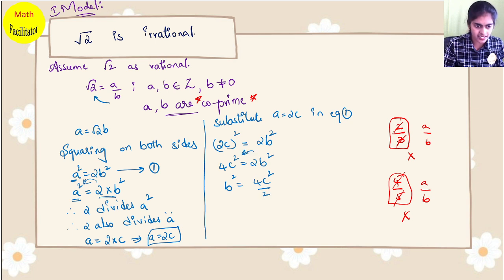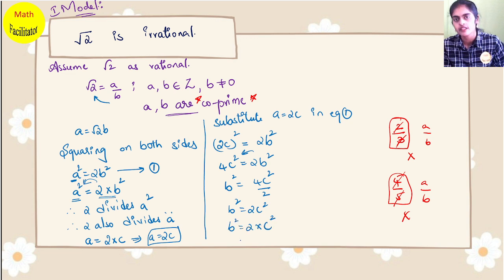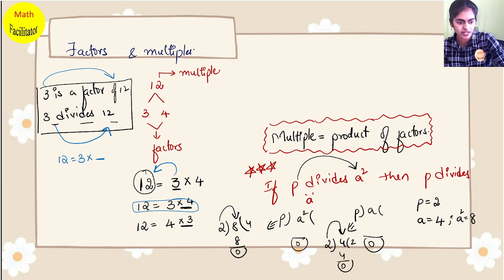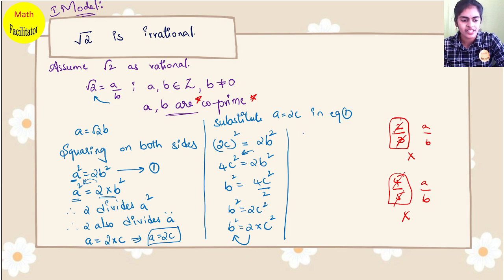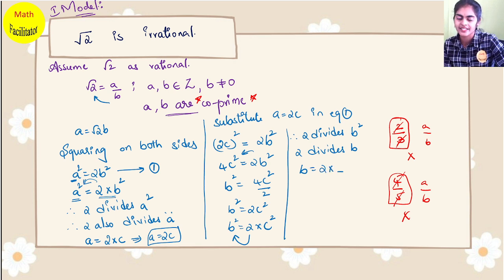2 is in multiplication, sending to the other side becomes division. So I get 2c square. So I got b square is equal to 2 into c square, or can I say b square equal to 2 into something. So can I say this 2 divides b square? Are you able to understand? When you are expressing it as a product, this number will divide this. Therefore 2 divides b square. And from the theorem, we know 2 also divides b. So when 2 is dividing b, I can write b is equal to 2 into some constant. Are you able to get?